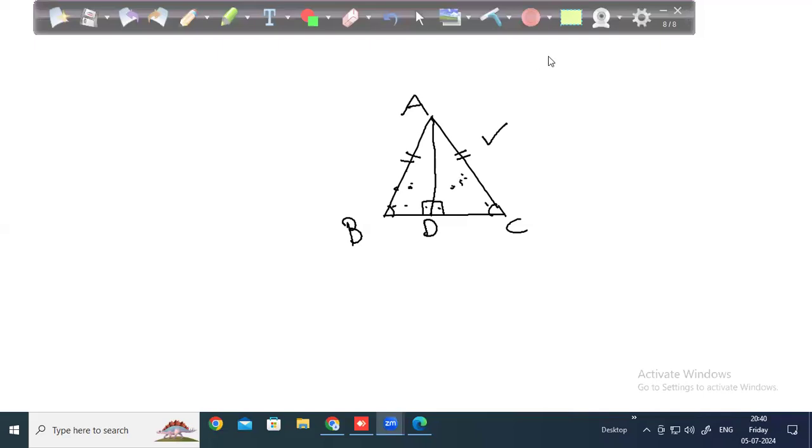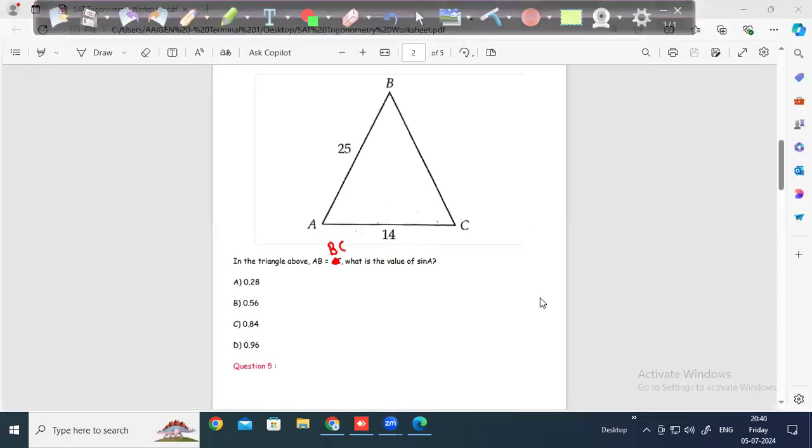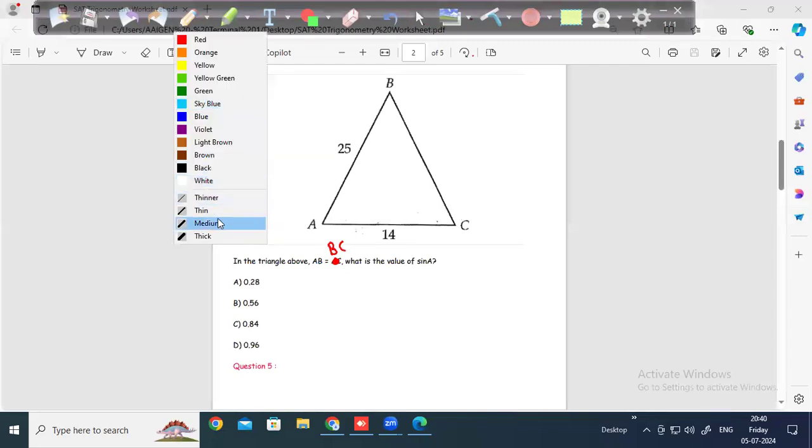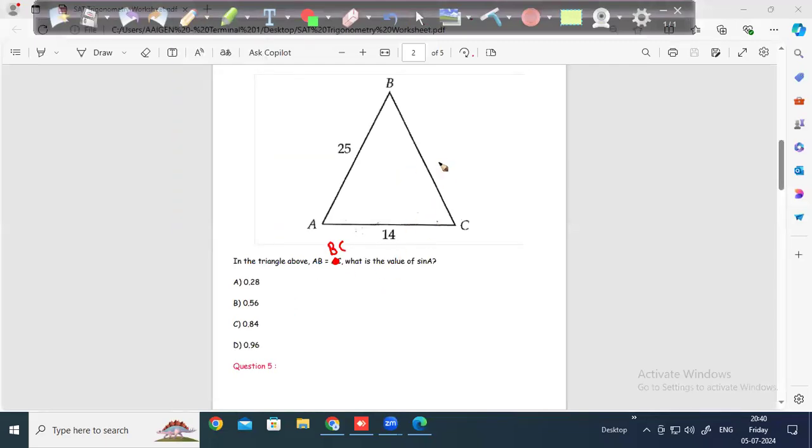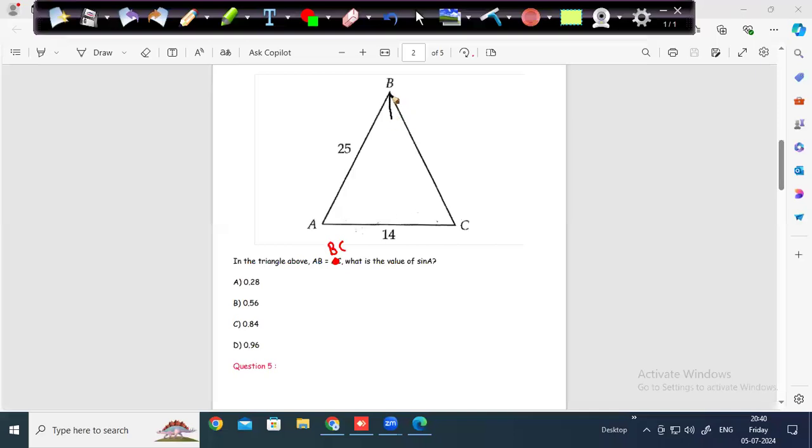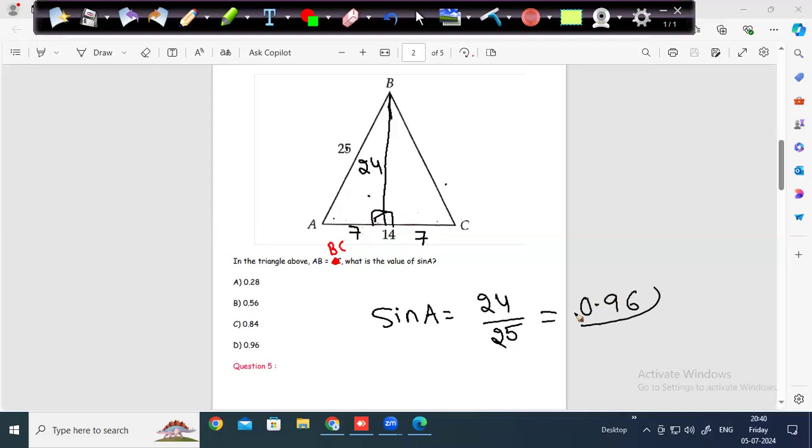So we know that AB is equal to BC. It was given as AB is equal to BC. They're asking what is the value of sin A. So immediately I'll draw a perpendicular. If I draw a perpendicular, this becomes 7, this becomes 7. 7, 25. So this becomes 24. So they're asking sin A. Sin A is opposite by hypotenuse. 24 by 25. 24 by 25 is 0.96. So answer should be D for Delhi.